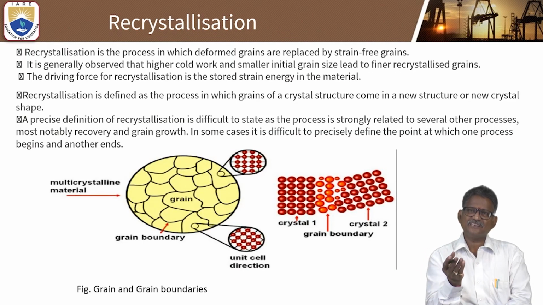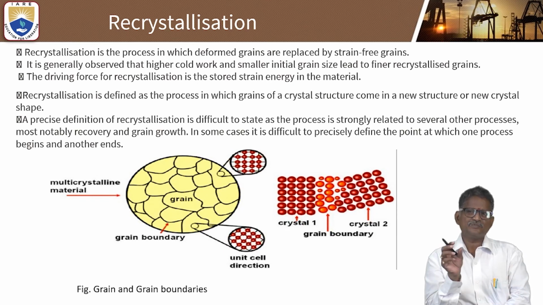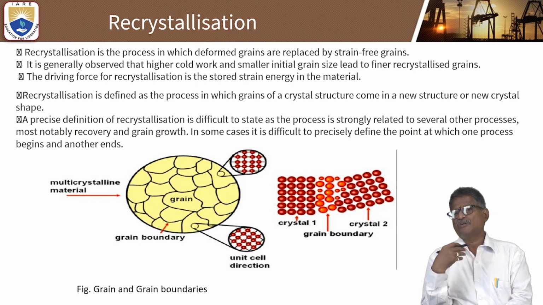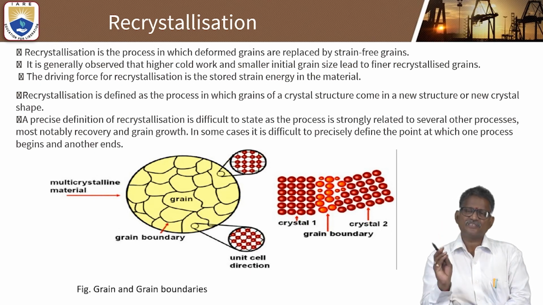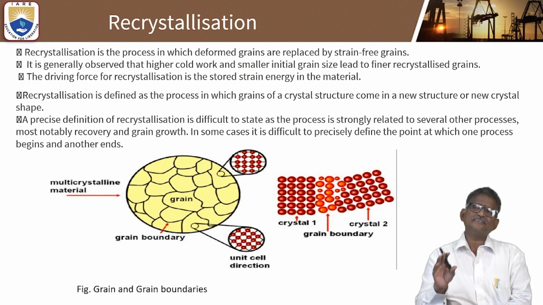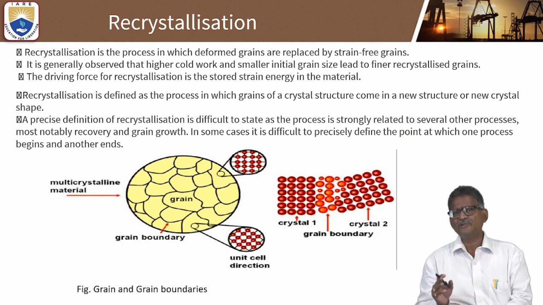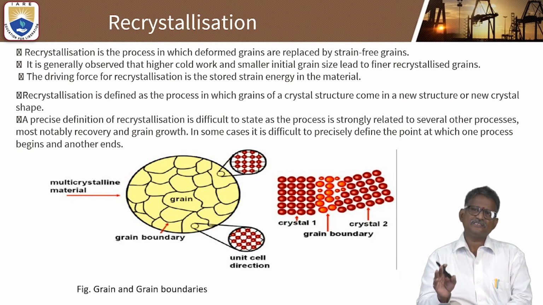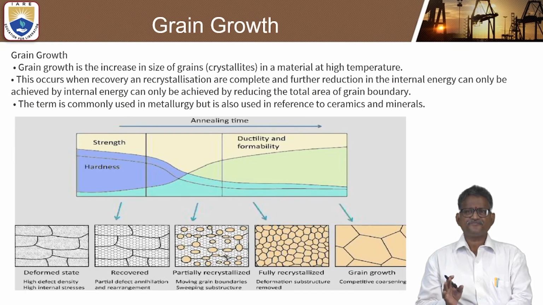That is why the structural changes in grains and grain boundaries are very important. Maximum forming and structural changes can occur at the grain and grain boundary stages only, and the ductility also increases. Maximum ductility can be achieved in this grain growth.